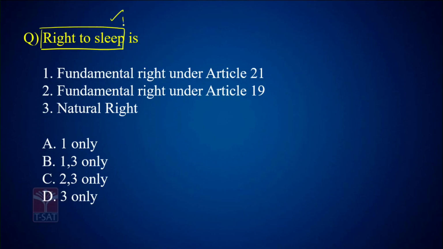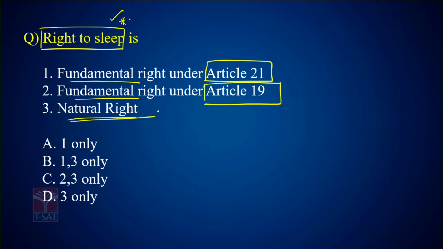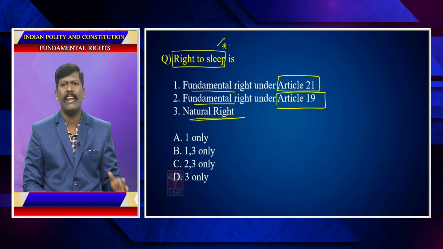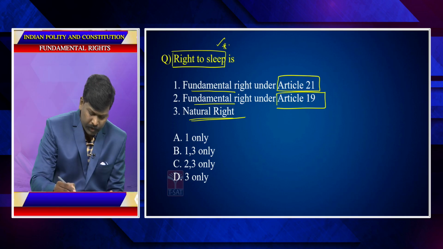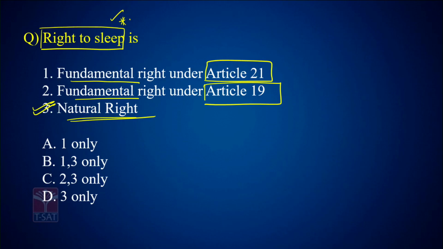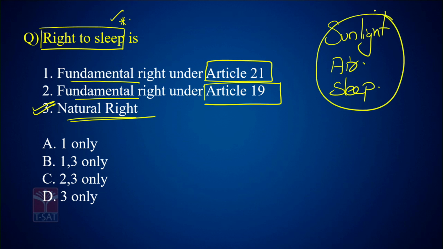Is the right to sleep a fundamental right under Article 21, a fundamental right under Article 19, or a natural right? What is the meaning of natural rights? Anything which is given by nature. The right to sleep is obviously a natural right. Sunlight, air, sleep, all these are natural rights given naturally by nature. So 3 is correct, and this is wrong. Either it may be 1, 3 or 2, 3 or 3 only. We know 3 is correct.